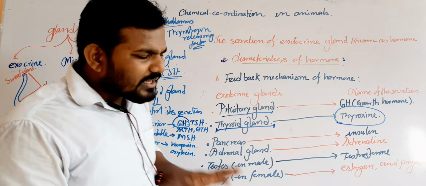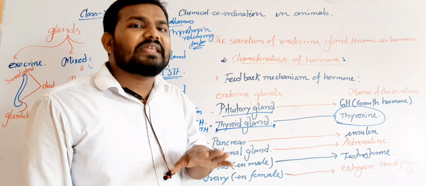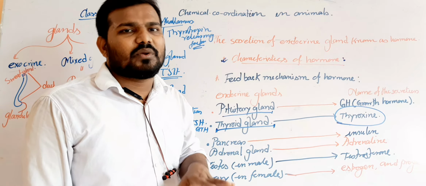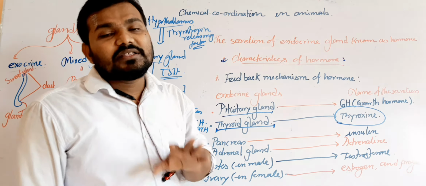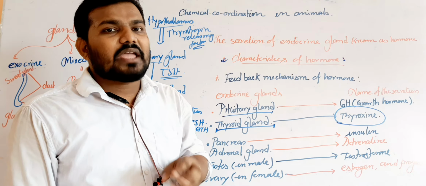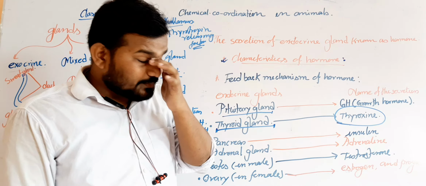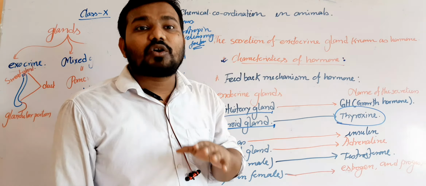Now, what are the functions of thyroxine? Thyroxine plays an important role in the metabolic activity, or metabolism. What is metabolism? Generally, metabolism is the intracellular activity, or the events that occur within the cell. And one thing must be noticed, that it's about the goiter.